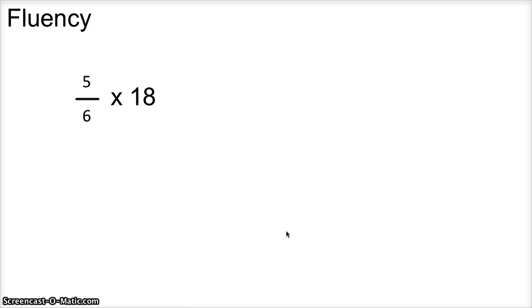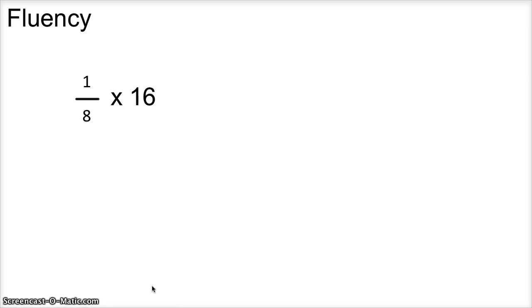Okay, the next one, 5/6 times 18. We're going to do it the same way. I'm going to put it all on one line, 5 times 18 on the top, all over 6. And I'm going to look at this and see what 18 and 6 have in common. It's still the same. 18 can be divided by 6, 3 times. 5 times 3 equals 15. So there's your answer for that one.